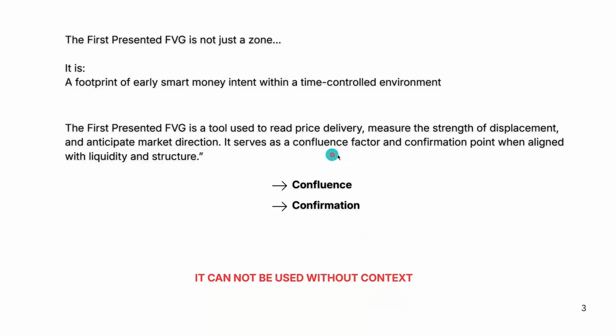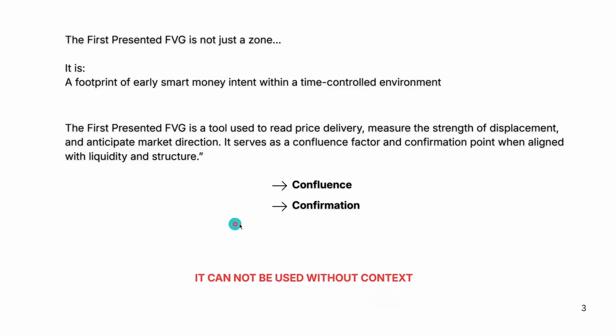It serves as a confluence factor and confirmation point when aligned with liquidity and structure. Now, to sum up all these jargons, in summary, you use the first presented fair value gap as a confluence, one, two, as a confirmatory tool.